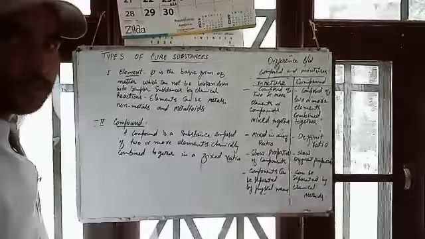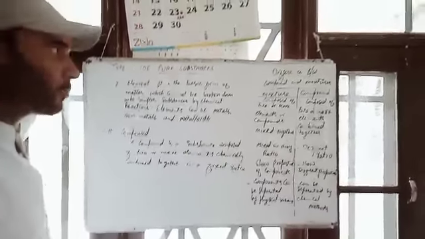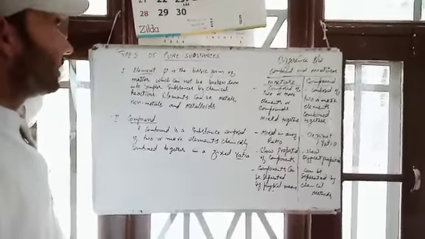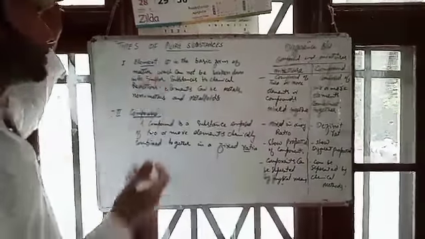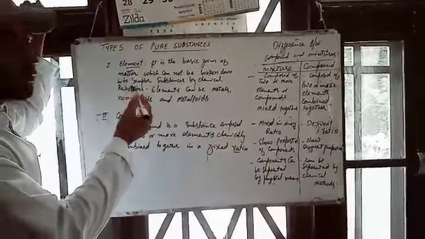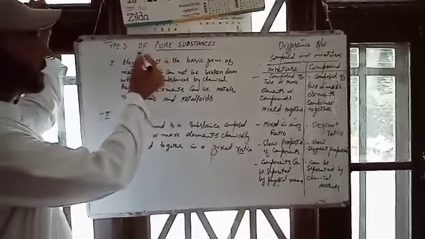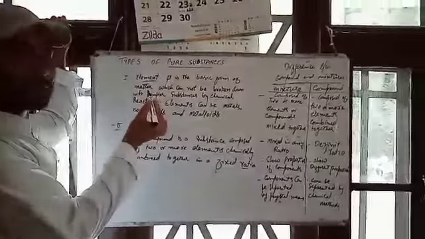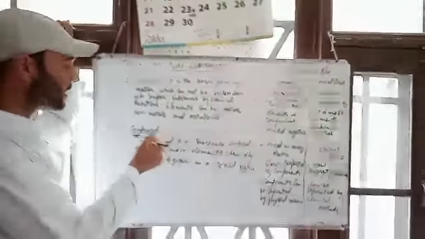This is the last topic of the lesson, Matter Around Us. This last topic is actually the types of pure substances. What are the types of pure substances? There are two types of pure substances. One is element and the second is compound.